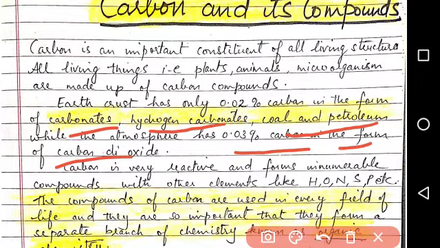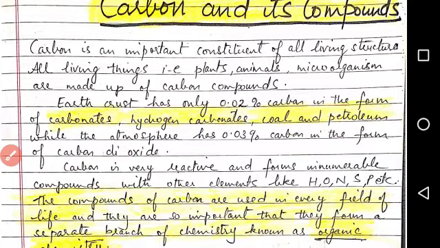It means there is a very small percentage of carbon in the earth's crust and in the atmosphere, that is 0.02% and 0.03%. Carbon is very reactive and forms innumerable compounds with other elements like hydrogen, oxygen, nitrogen, sulfur, phosphorus, etc.